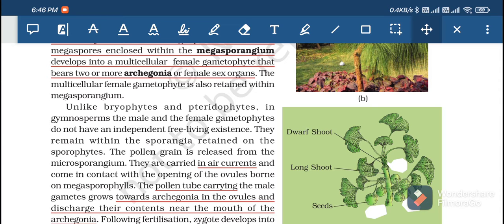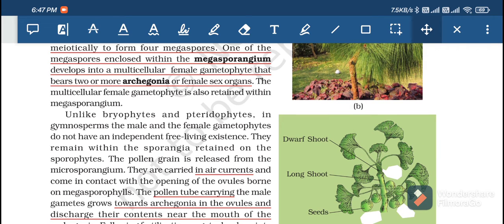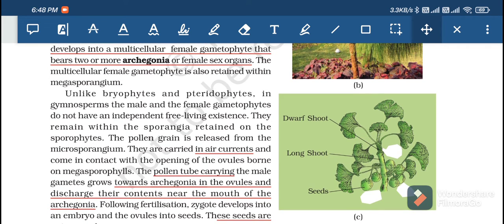In bryophytes and pteridophytes, the gametophytes were free living, and in bryophytes the sporophyte was dependent on the gametophyte. In both bryophytes and pteridophytes the gametophyte was independent and free living, but in gymnosperms it is not so. They remain within the sporangia retained on the sporophytes.